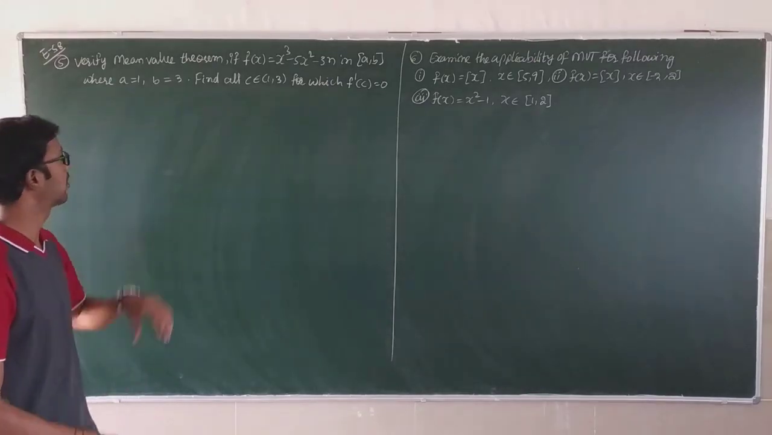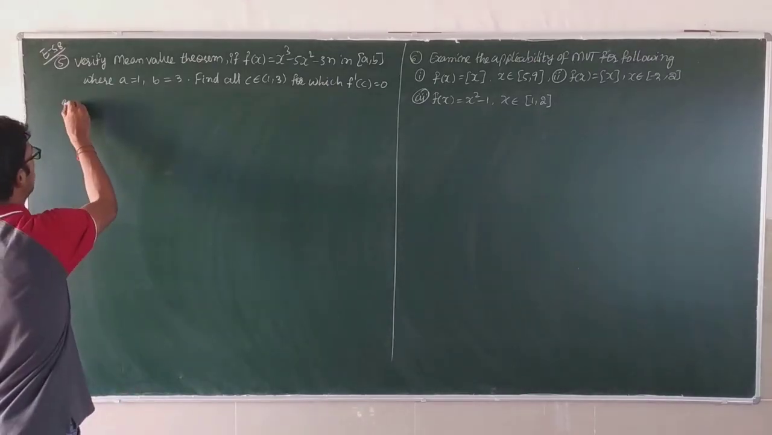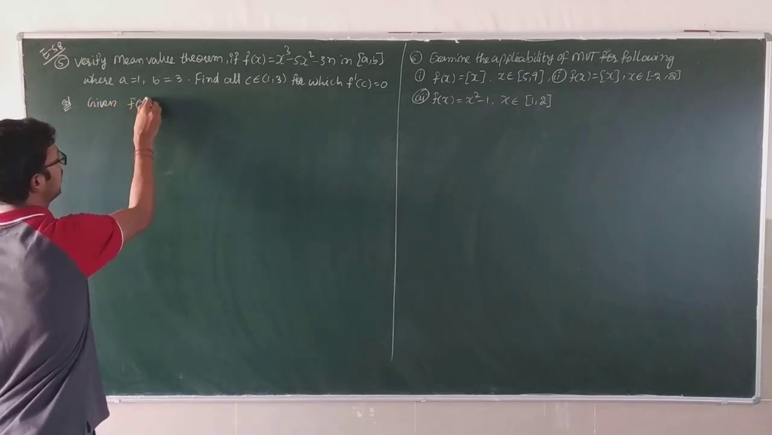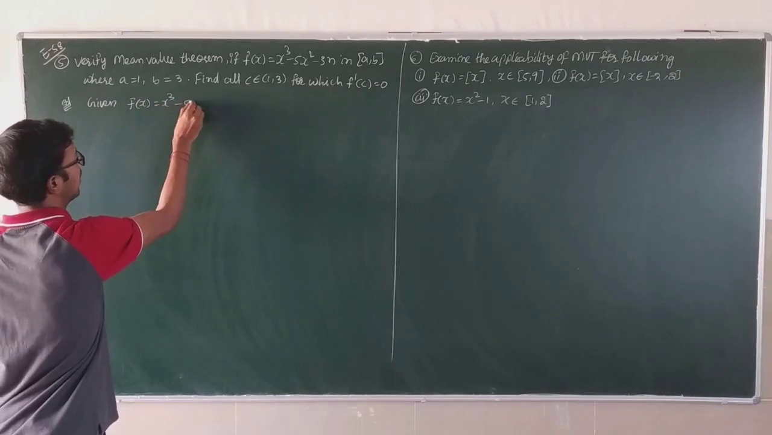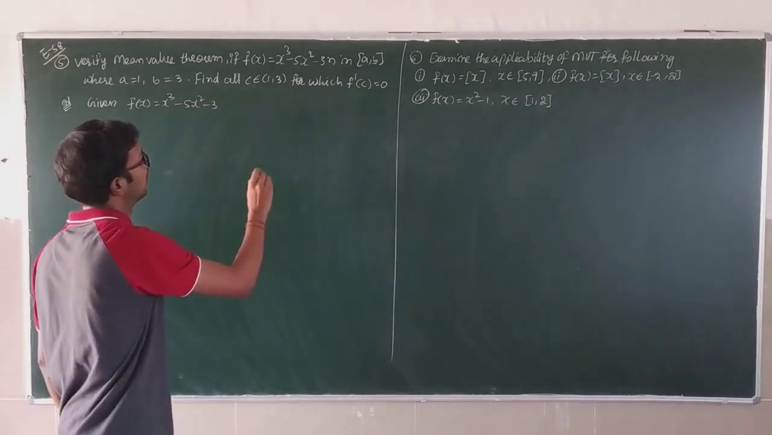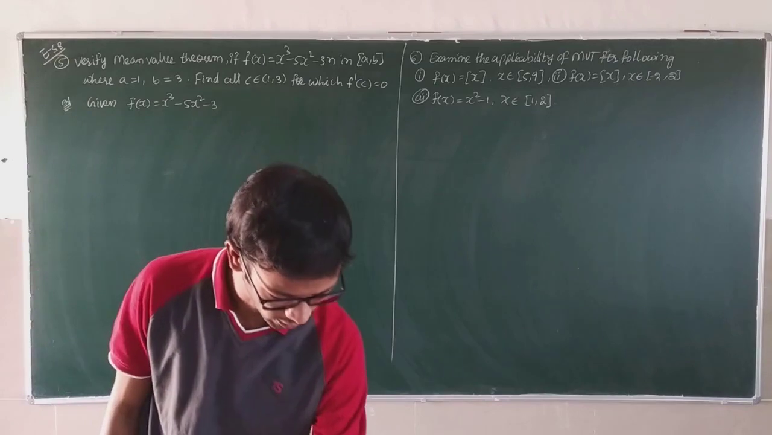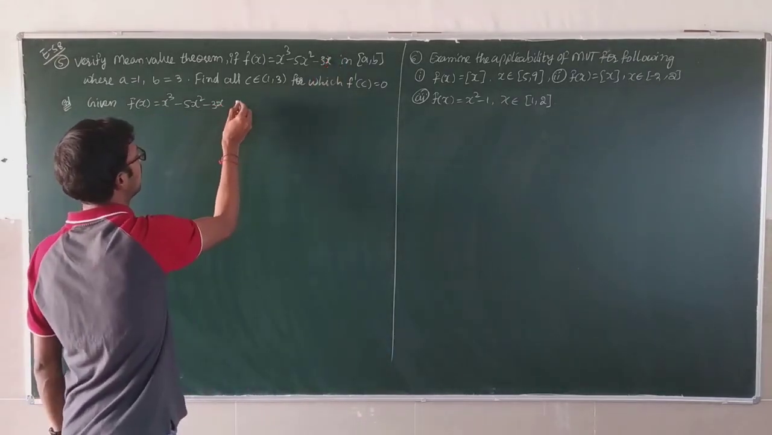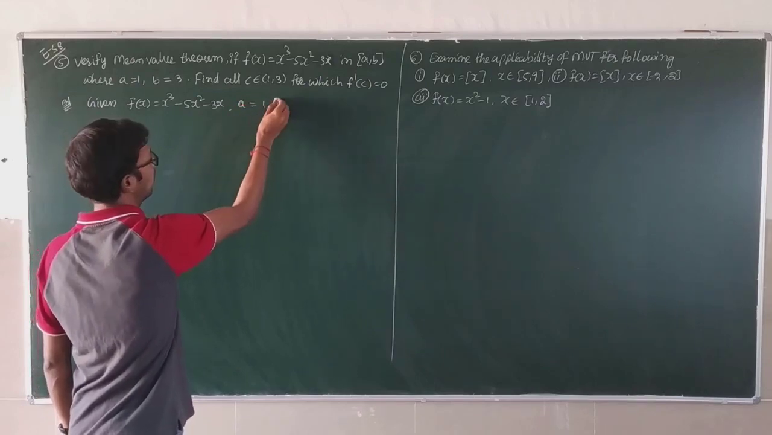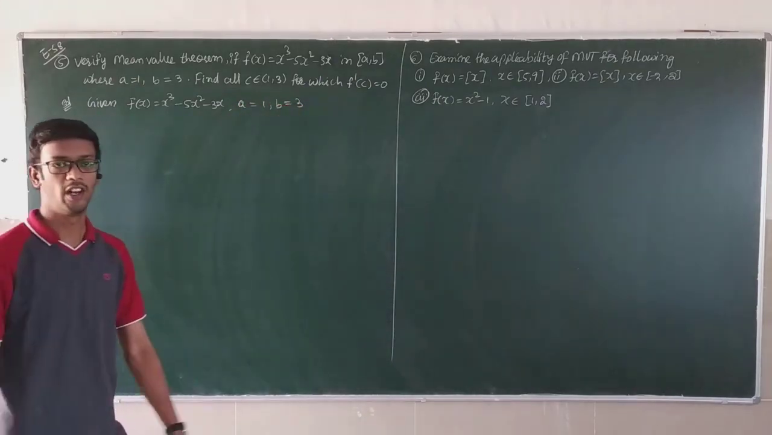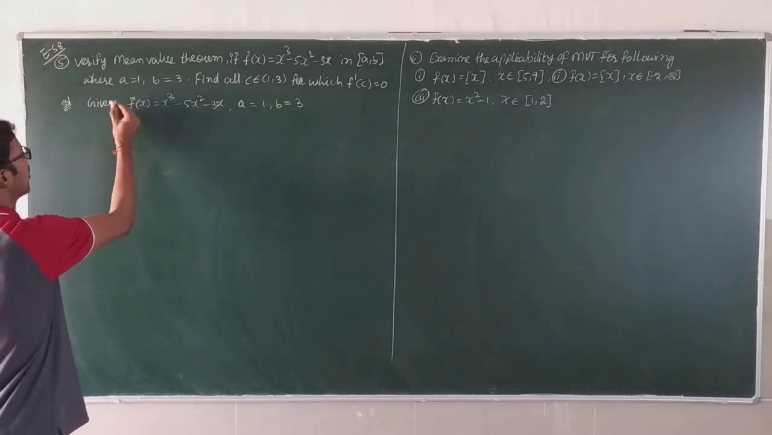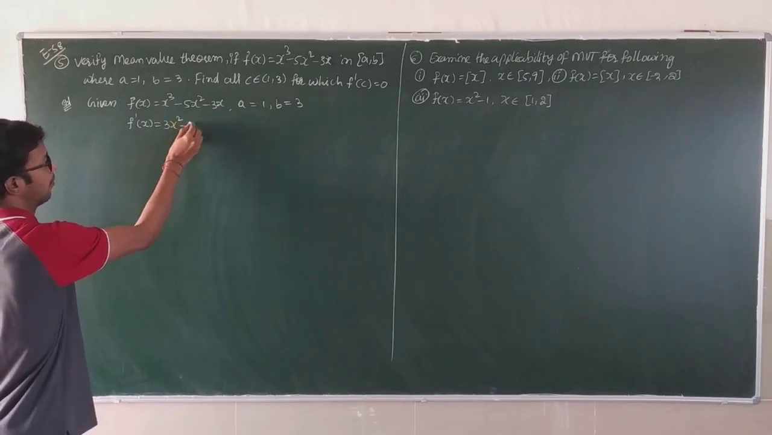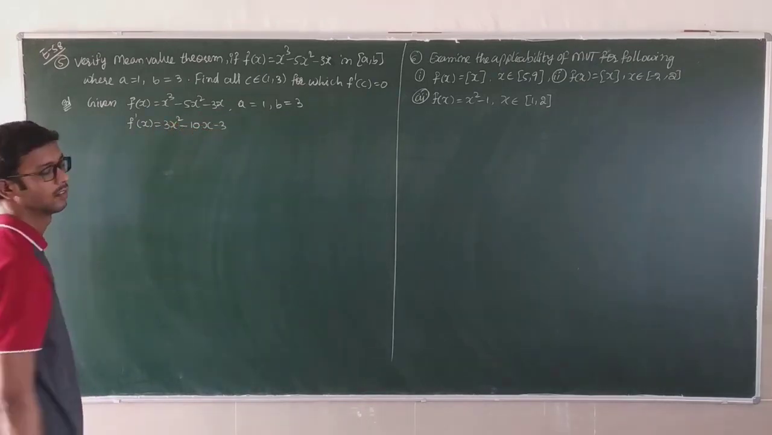Next, problem number 5. Verify the mean value theorem. Given function f of x is equal to x cube minus 5x square minus 3x, a is equal to 1, b is equal to 3. Now I'll first find f dash of x: 3x square minus 10x minus 3.